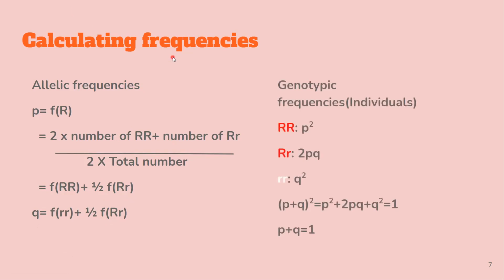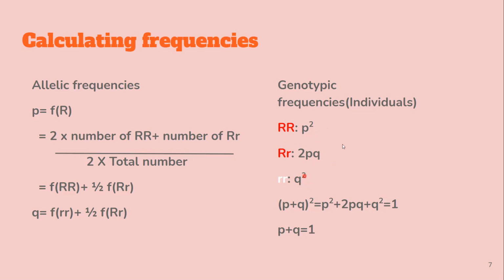Next is the genotypic frequencies. Genotypic frequencies are those of the different genotypes we discussed. There are 3 genotypes here: P square, 2PQ and Q square. Now, how does it become P square? Because if it's homozygous dominant, this capital R is because of a small p, the other capital R, small p. So this is P square. This is P and Q, 2PQ heterozygous, and the recessive allele Q into Q, that is Q square.